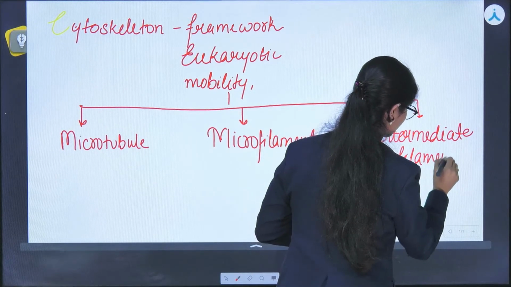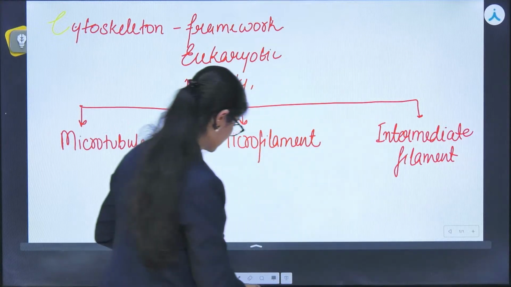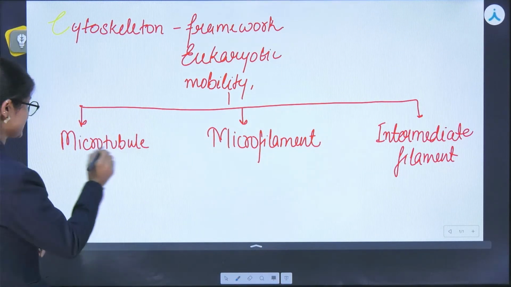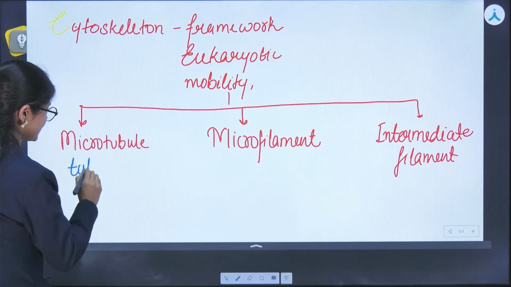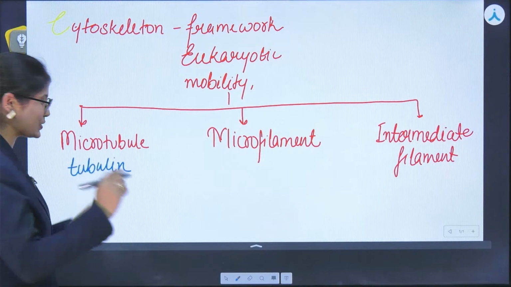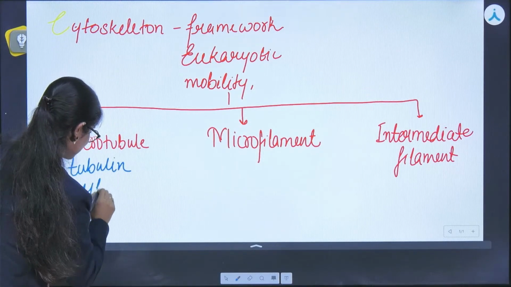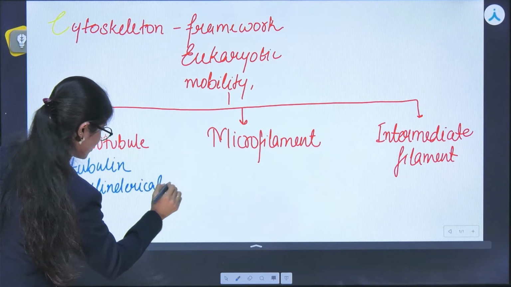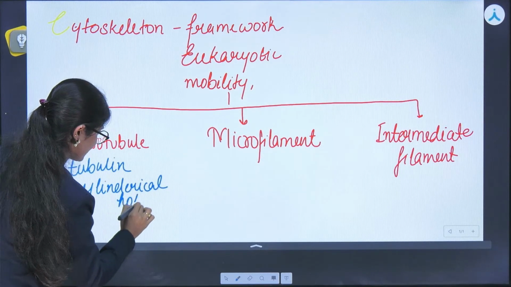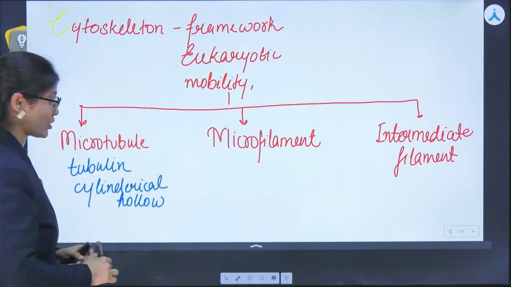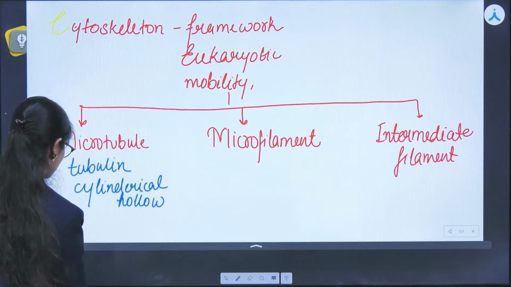If we talk about the first one, that is microtubule, it is basically composed of tubulin proteins. These are cylindrical structures, cylindrical and hollow. If we talk about functions, it helps in cell division or spindle formation.